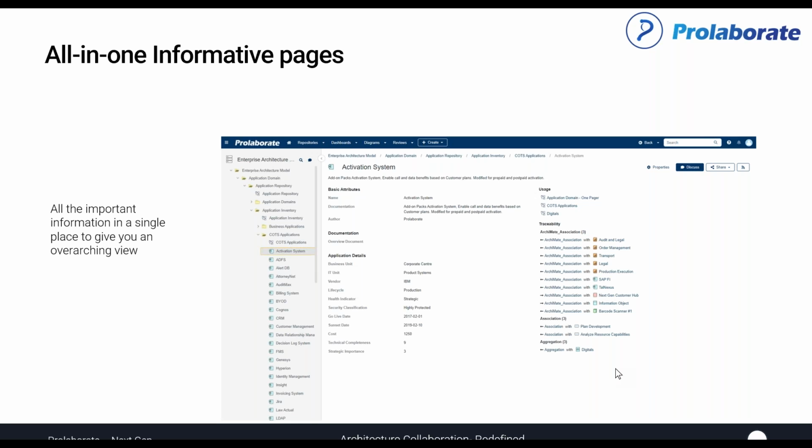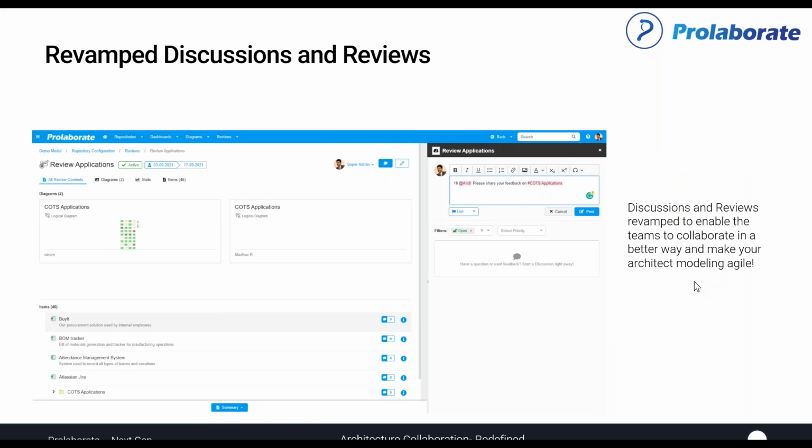And this is a configurable page. Depending on whom we are going to target, we can have pages configured accordingly. That has also been enabled for the admins and architects to cater to the respective audience as per their preference. Last but not least, we have discussions, which have been much revamped. We had the same capability in Prolaborate 3 as well, and discussions were one of the most sought-after features there. But we wanted to make it even more simplified and even more accessible, so the reviews and discussions are all made even more obvious.